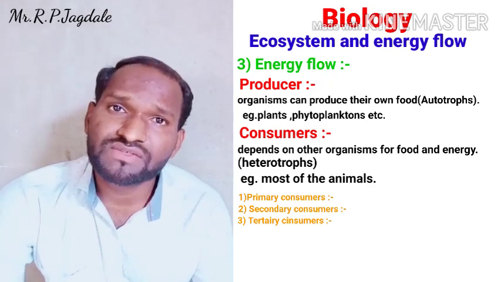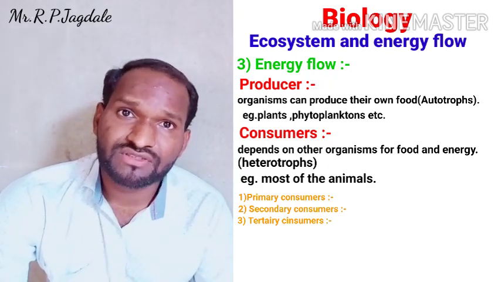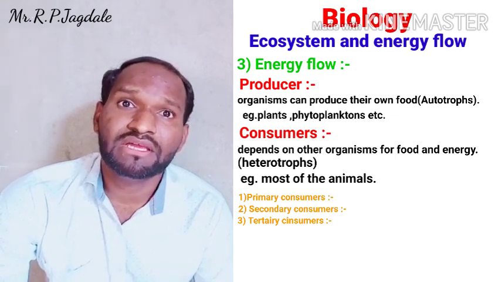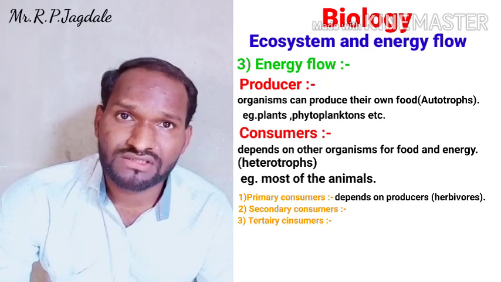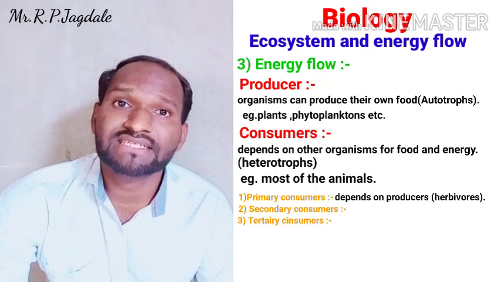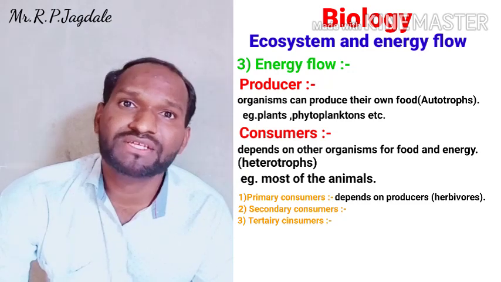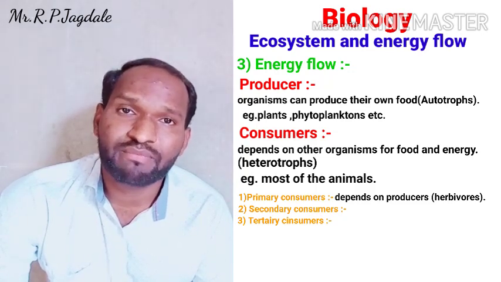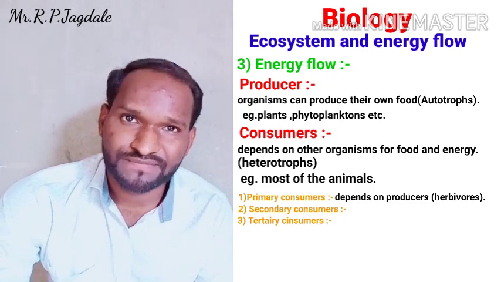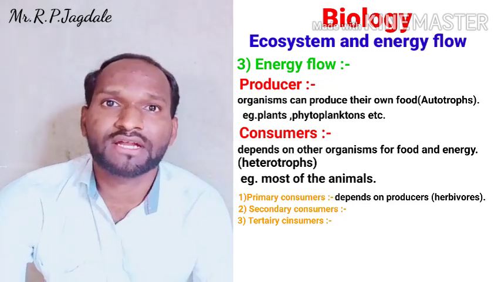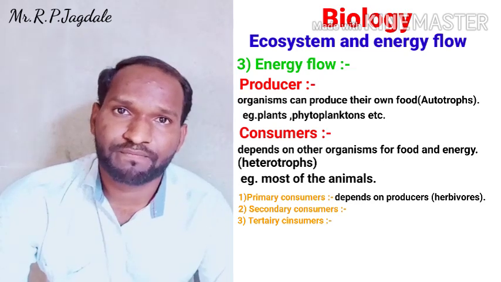Primary consumers are the organisms which get energy from the producers. They are also called herbivores because they feed on the producers, that is, the plants and phytoplankton. So they are called herbivores or primary consumers.